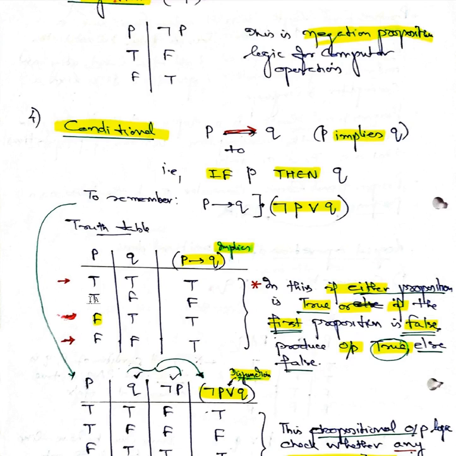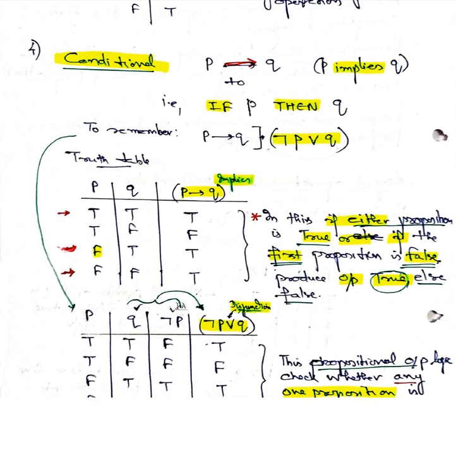So in this case, if the first proposition is false, it produces true. If the first proposition is true and the second proposition is false, then it produces false. So what we see in this case is that P implies Q. Someone asks about a cloud link that they have not received by mail, and the speaker says it will be sent and there is no problem.